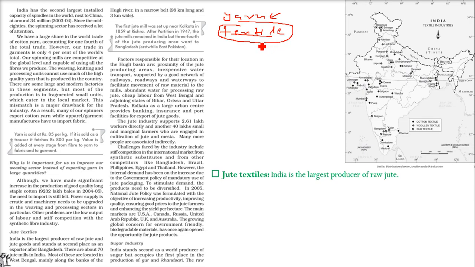As I gave the example of Bangladesh, it is way ahead of us in terms of textiles. In fact, it is number 1, I guess. I'll give you one more example. The yarn, the dhaga or thread, is sold at, say, 85 rupees, or it might have changed, I'm just giving you an example. Say it is being sold at 85 per kg. But when it comes to a textile or a fabric or a pant or a shirt, then this is sold at 800 rupees per kg. You can see the difference, that is where we are lagging. Because of the textile, we are not producing, we are only going for the yarn.